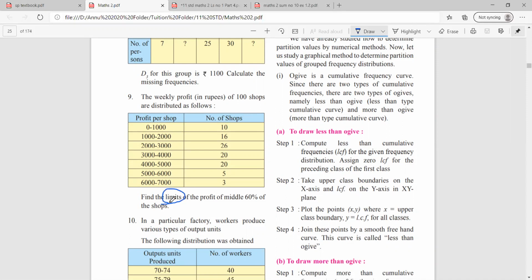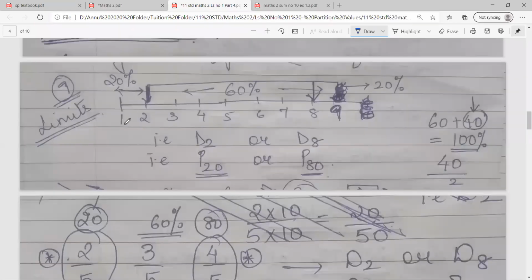जैसे ही मैंने आपको बोला था, in quartiles also we had done. Now in case of quartiles it was very easy. Middle बोला मतलब first quartile and third quartile ढूंढना है. Over here also the logic is very simple class. Middle 60%. Now what do you mean by middle 60%?